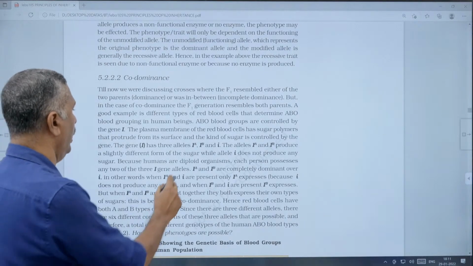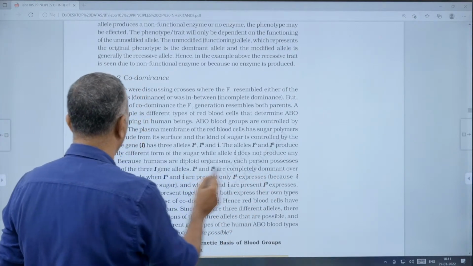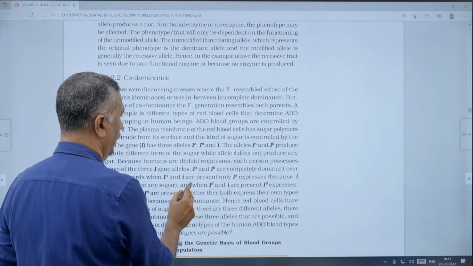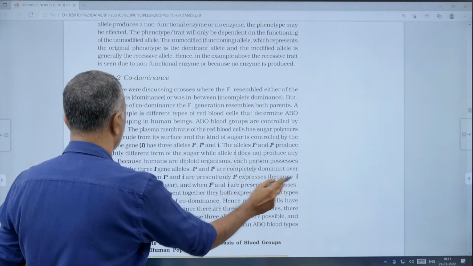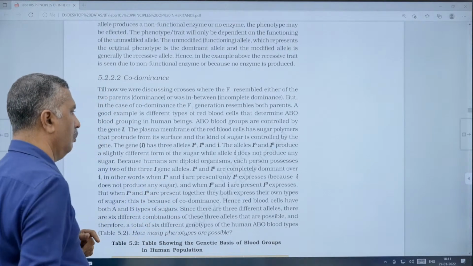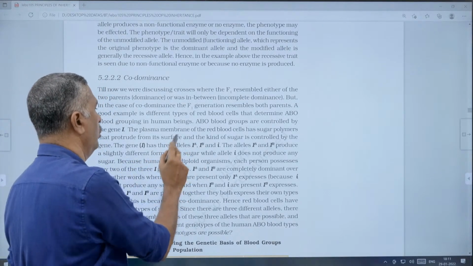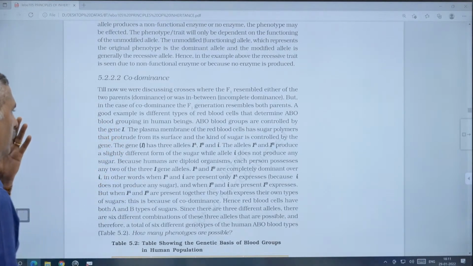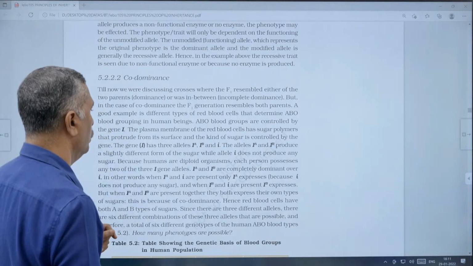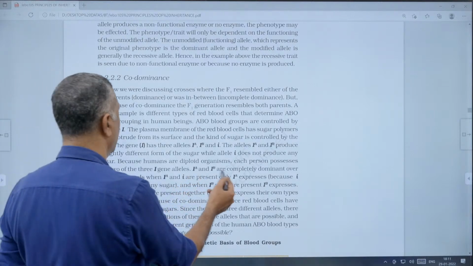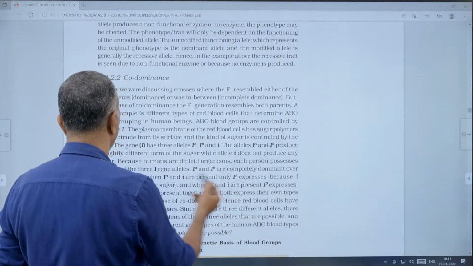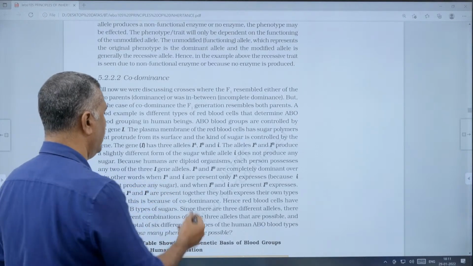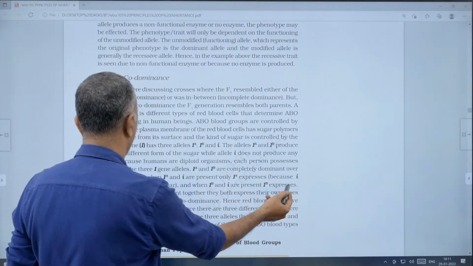IA and IB are completely dominant over small i. In other words, when IA and small i are present, only IA expresses, because small i does not produce any sugar. IA produces one type of sugar, IB produces another type of sugar, and small i does not produce any sugar. Then when IB and small i are present, IB expresses.